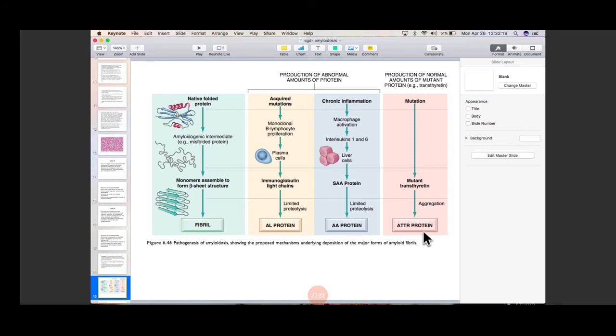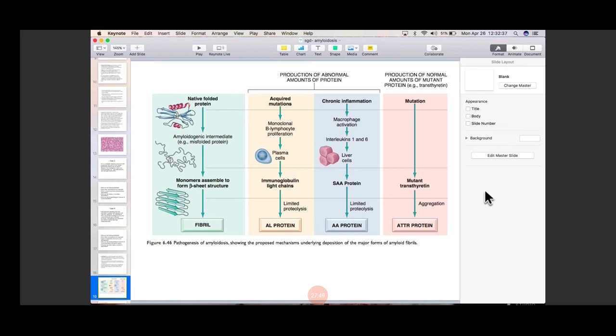Okay, that is amyloidotic neuropathies and familial Mediterranean fever, whatever is seen in this. Okay. Then there is native folded protein which forms an amyloidogenic intermediate, that is the misfolded protein, and monomers assemble to form a beta sheeted structure.